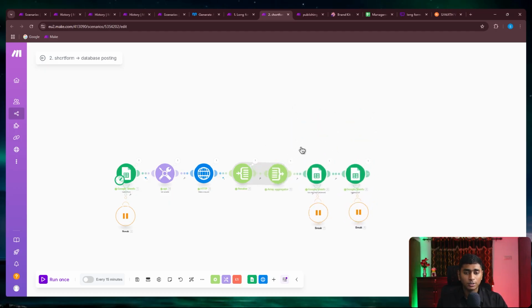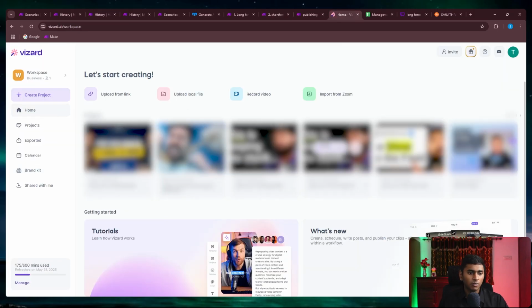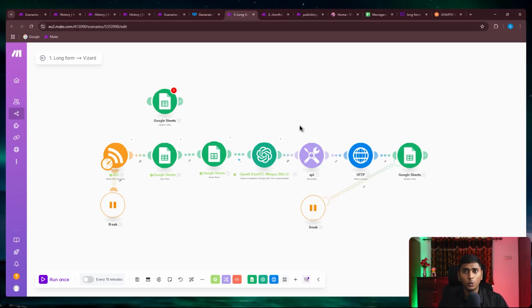Correct. So as long as you have these projects in Vizard, let me go to Vizard. So you can see home. When I go to home, you can see these are some of the projects that we've tried. And as long as you have them inside, you could just go and get them whenever you want.